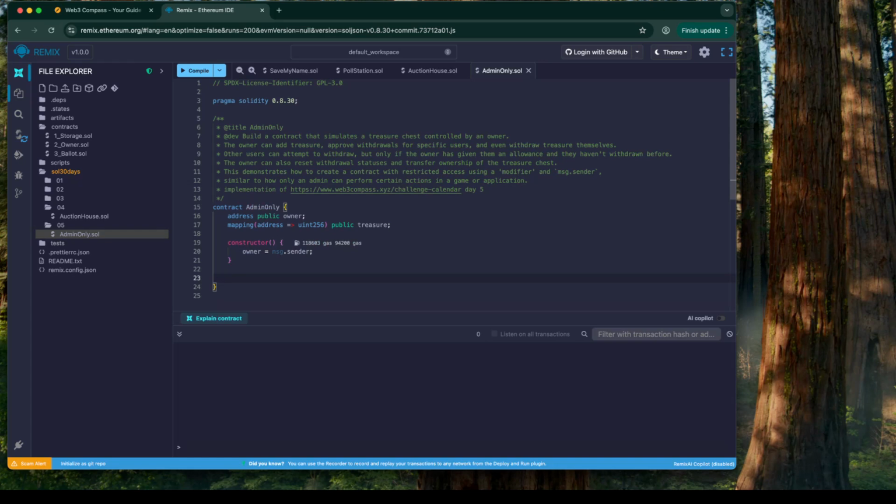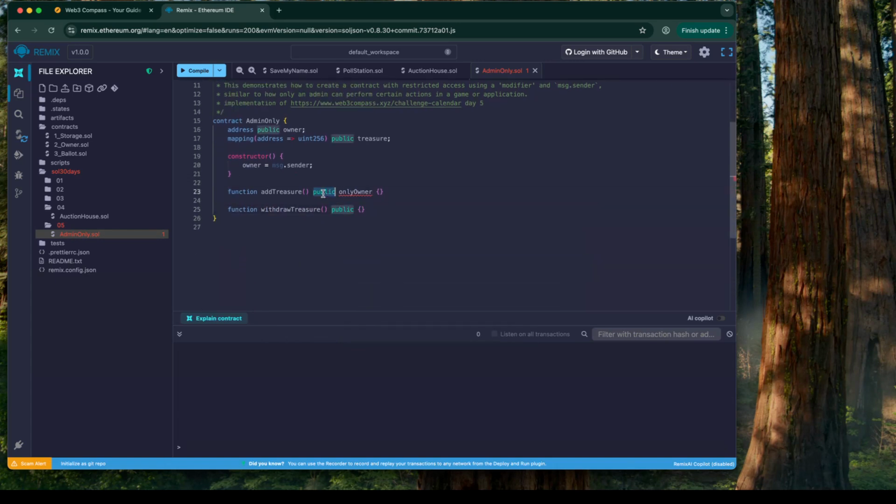Alright, so now I will have two functions, add treasure, public only owner, and I'll come back to only owner later, that will be a modifier. I will also have another function, withdraw treasure. I'm just sort of planning it out now. This is not yet developed code. Public, and this one can be done by anyone. There's no only owner. So public is a function visibility modifier, and only owner is a function modifier that will be custom defined. It doesn't come with Solidity.